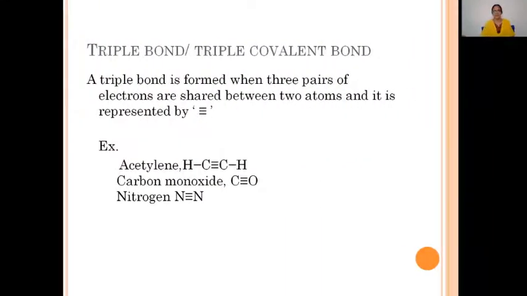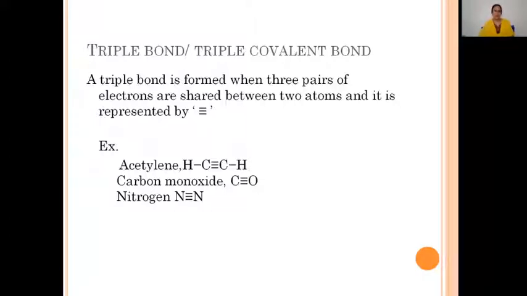Now let's consider the triple bond, or triple covalent bond. It is formed when three pairs of electrons are shared between the two atoms, and it is represented by three dashes between the two atoms. That is, equal contribution and mutual sharing of three electron pairs leads to the formation of a triple bond.